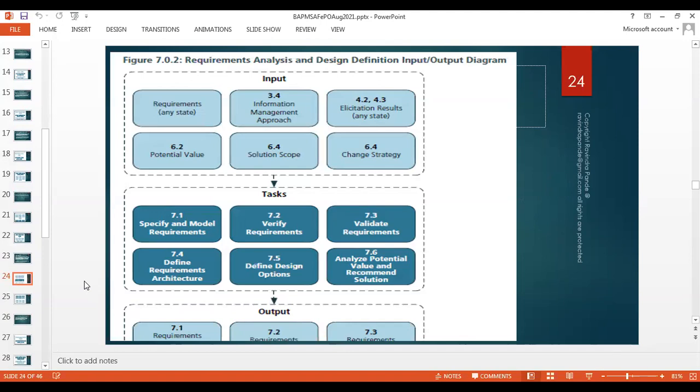Okay, let's take a step further and try to understand the input output parameters of this requirement analysis and design definition type of knowledge area. So requirement, they specifically mention any state, meaning you keep modifying this requirement. Nowadays we work on project methodologies called agile, collaborative, flexible, and so on and so forth. So we normally adapt to the change in the business, we adapt to the requirement change also. That's why there's a clear mention of any state, any stage, and those kinds of scenarios.